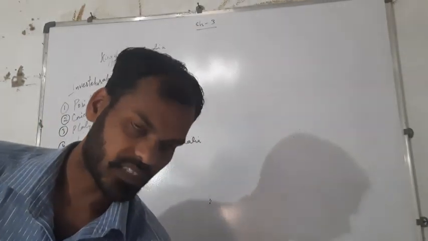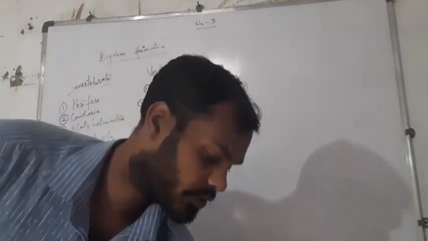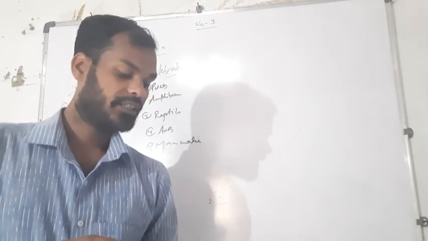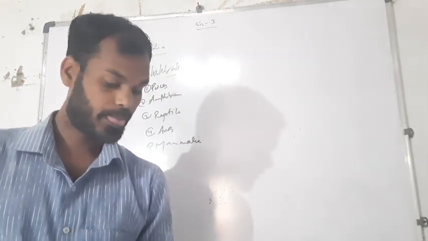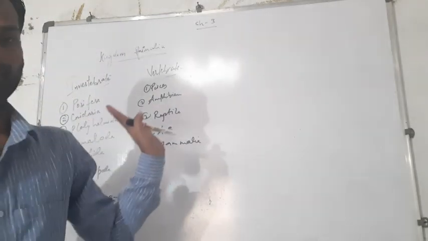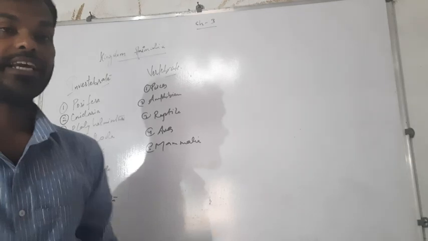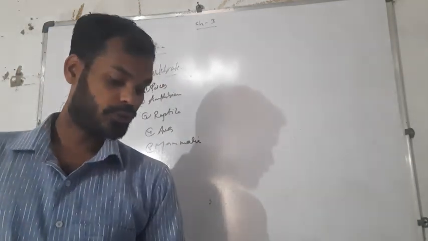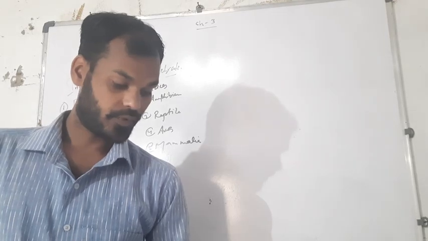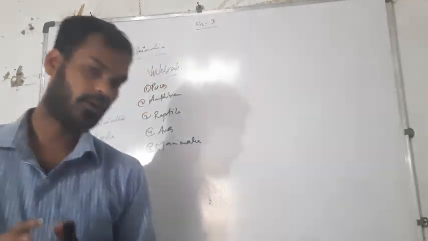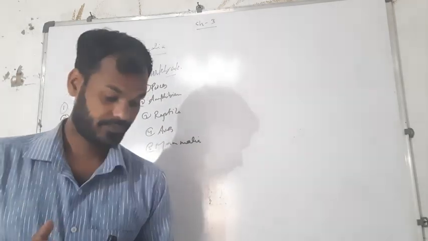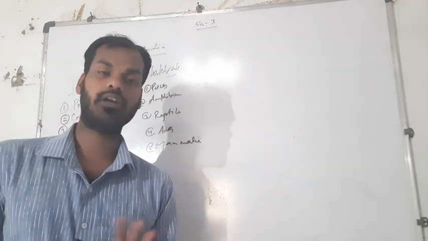Okay, next we'll talk about another characteristic of this phylum. They have a sac-like body with one opening, that is, the mouth will be the only opening in case of Cnidaria. The mouth is surrounded by tentacles, finger-like structures for catching the food. This is about Cnidaria. Now coming on to Platyhelminthes, another one that is also called flatworms.